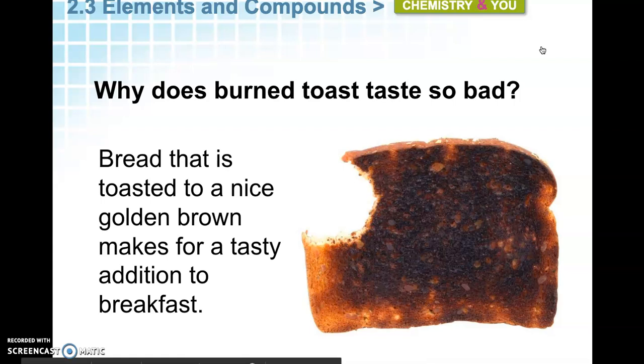Okay, this is lesson 2.3, elements and compounds. And then the first question is, why does burned toast taste so bad? I guess that's a matter of preference. Some people may like it that way.